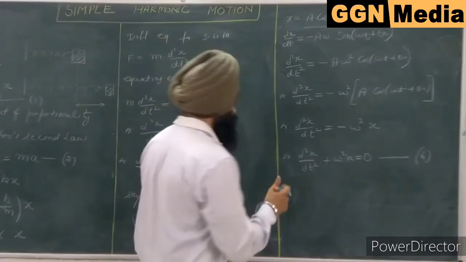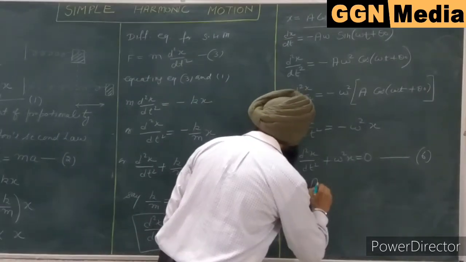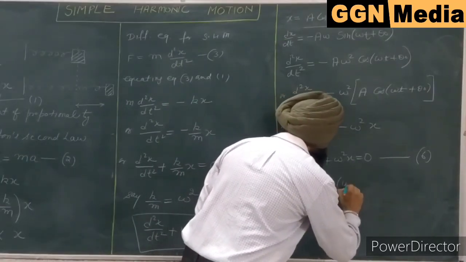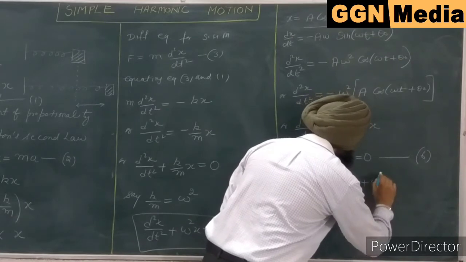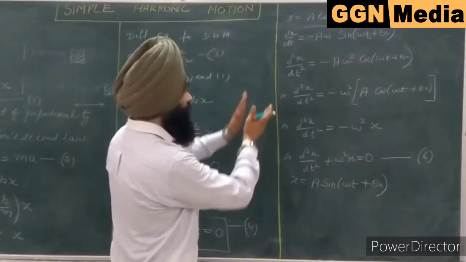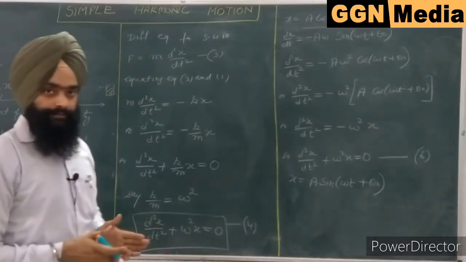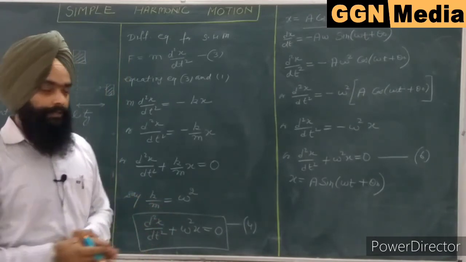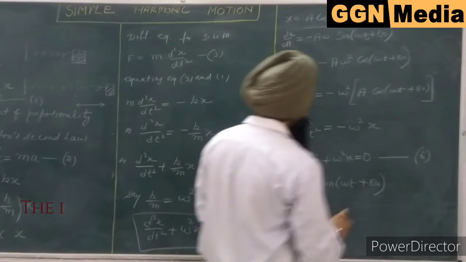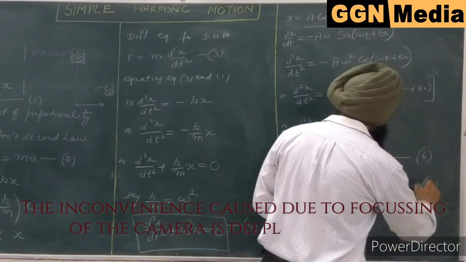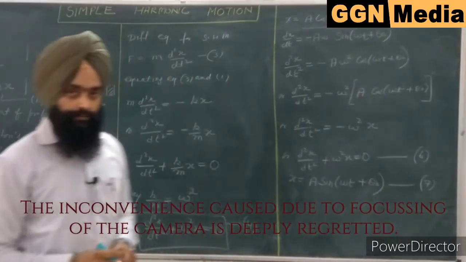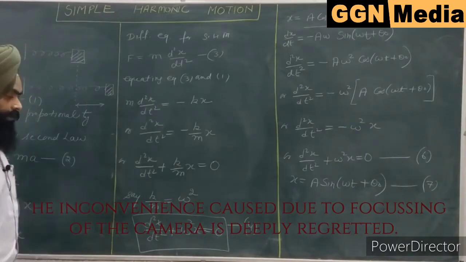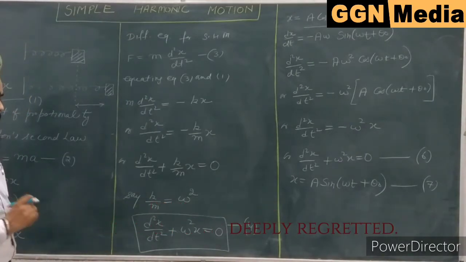Similarly, we can find the solution x is equal to a sine omega t plus theta naught. By repeating all the steps, we will get the same differential equation. So in conclusion, we can say that both equation number 5 and 7 are considered to be the solutions of the differential equation for simple harmonic motion.